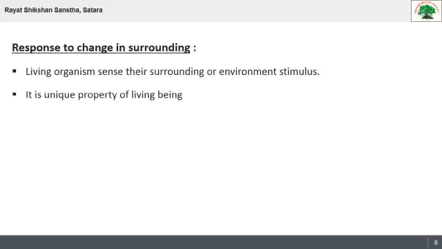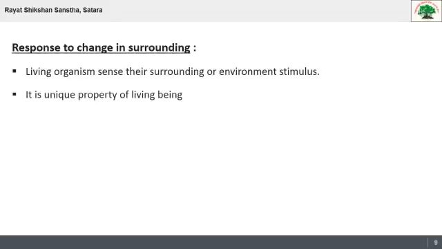Response to change in surroundings. Again, it is an important principle of life. Actually, it is a very important or unique property of living beings. When there is a change in temperature, our body feels those changes. For example, in winter season we feel cold. In summer season we feel warm. This is because our body gives a response to that particular stimulus from the environment. Means getting from that environmental change.